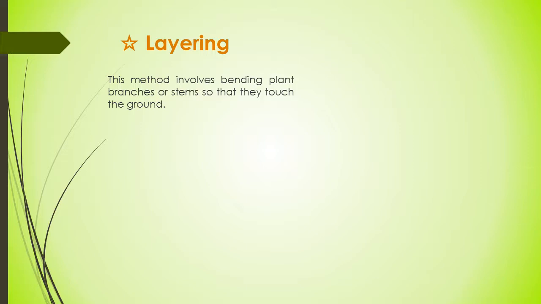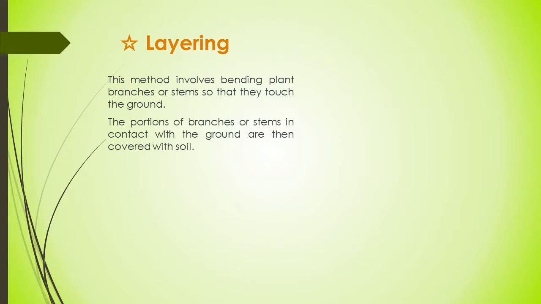It involves bending plant branches or stems so that they touch the ground, or one part of the stem or branch goes down into the soil, where it grows as a new plant.